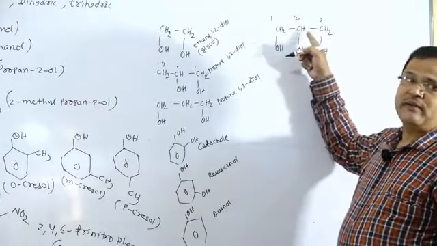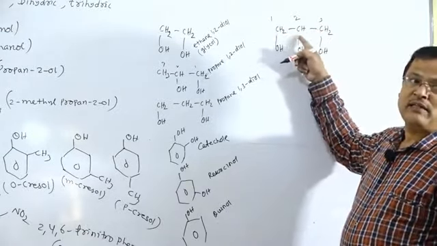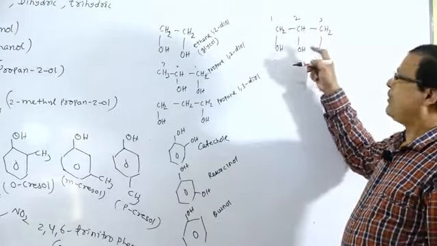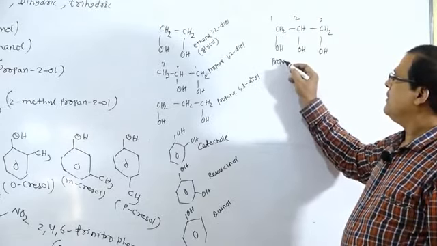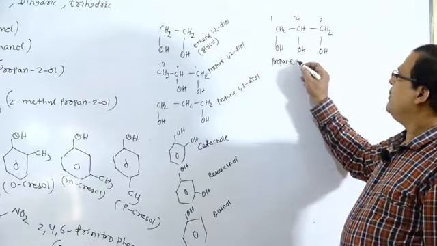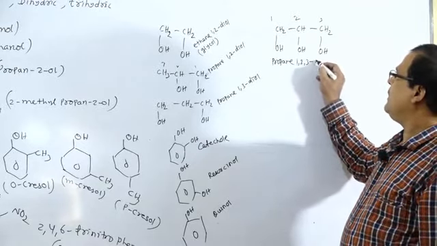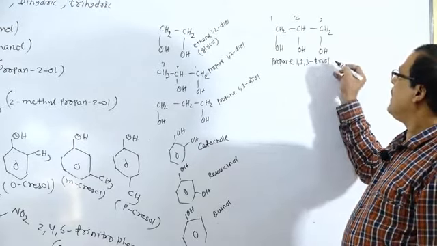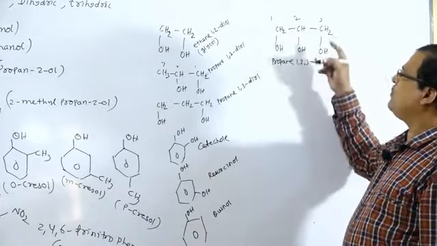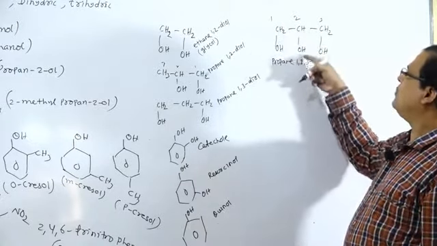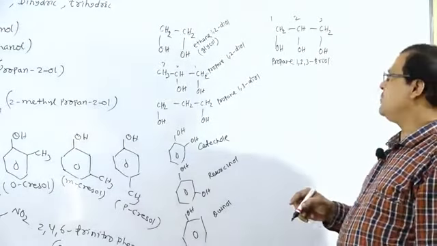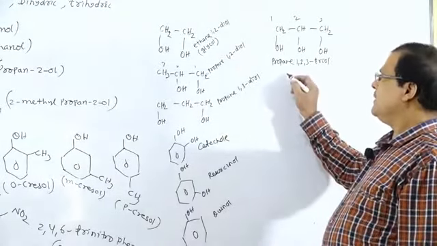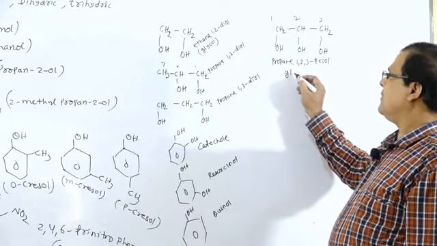That is propane-1,2,3-triol, that is known as glycerol.